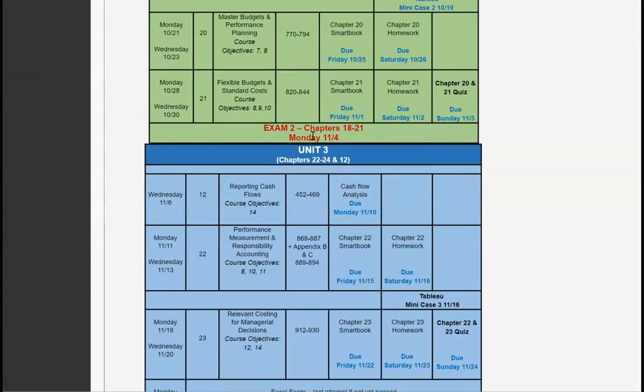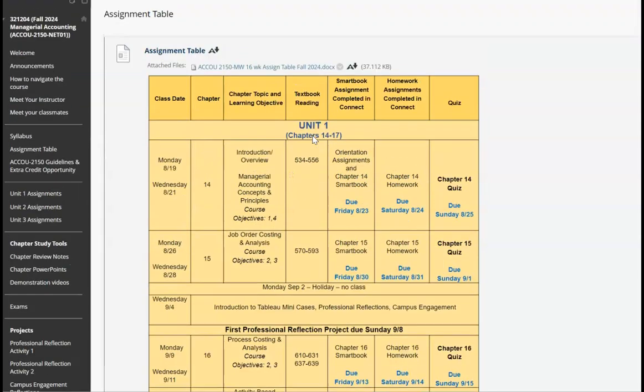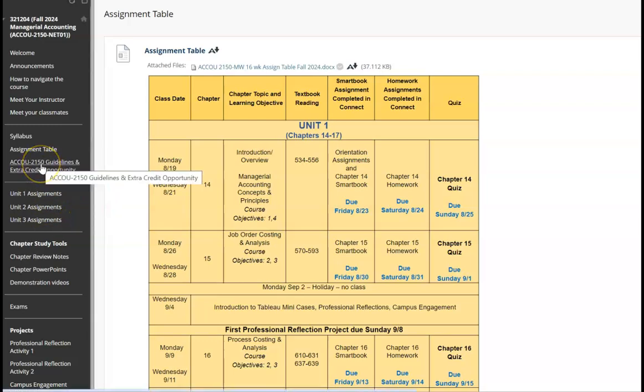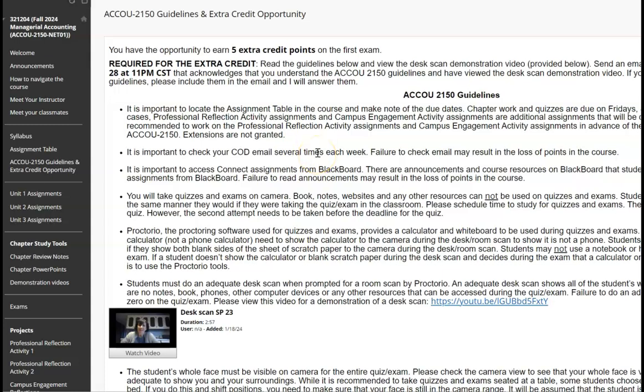After the syllabus is the assignment table, and here are all of the due dates for the course. So I recommend printing it out or however recording all those due dates so you don't miss any. I have the Accounting 2150 guidelines and an extra credit opportunity. Honestly, usually about 1/3 to half of the students take the extra credit opportunity, and it always surprises me.